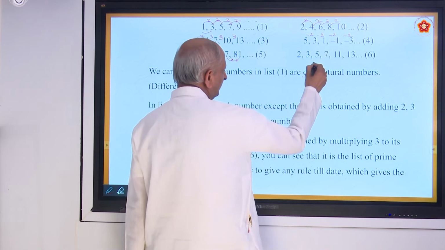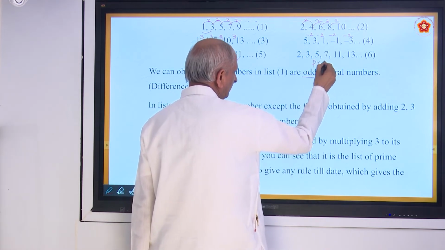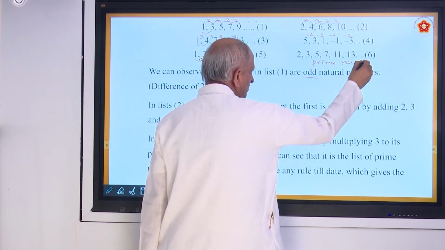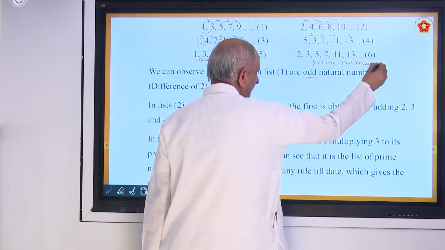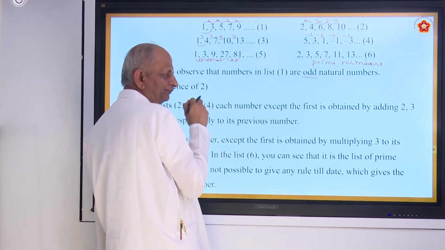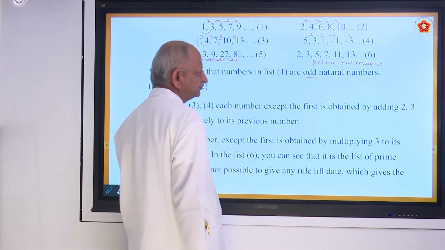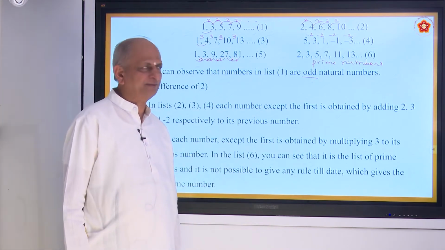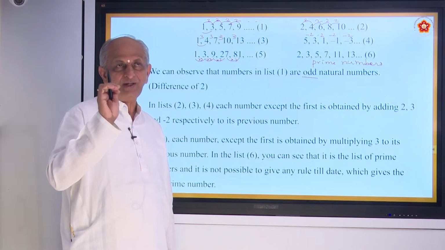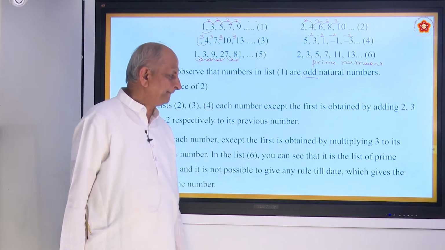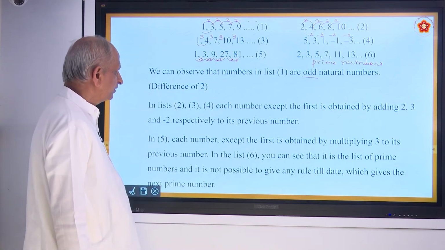So these are called prime numbers. What do you mean by prime numbers? They are indivisible, or you can say they are divisible only by themselves. You can divide 2 by 2 only. You cannot simplify it. Similarly, 3, 5, 7, etc. They are called prime numbers. There is no definite pattern. Therefore, we cannot call it a progression. Okay?